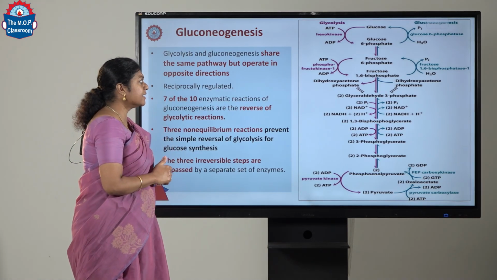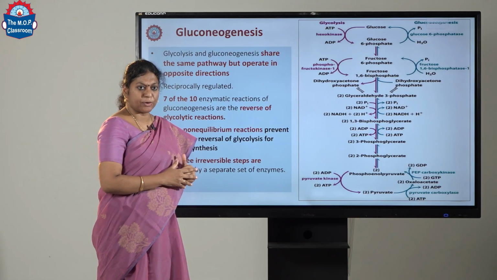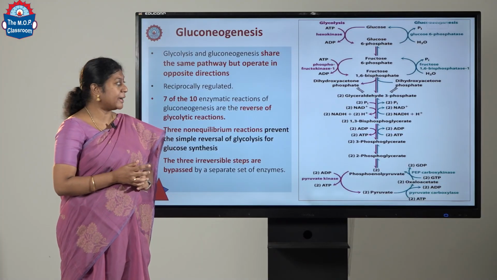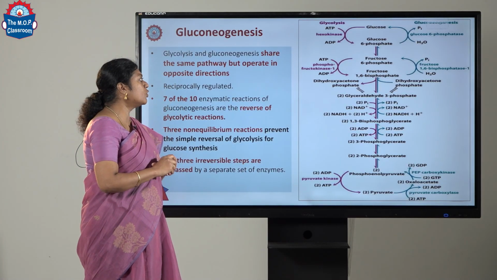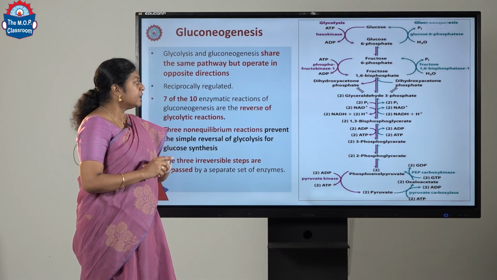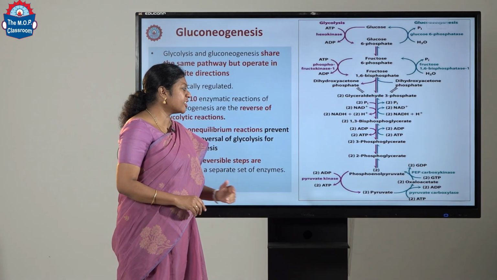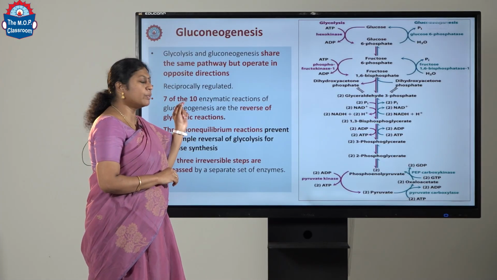In glycolysis, the first step is the conversion of glucose to glucose 6-phosphate by the action of the enzyme hexokinase. This needs to be bypassed. The second step, conversion of fructose 6-phosphate to fructose 1,6-bisphosphate by the enzyme phosphofructokinase, is again an irreversible step. And the last reaction, conversion of phosphoenolpyruvate to pyruvate by the action of the enzyme pyruvate kinase.